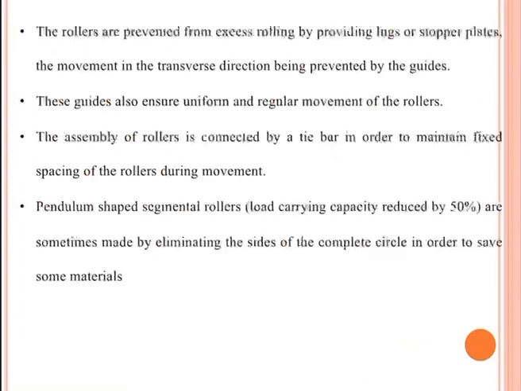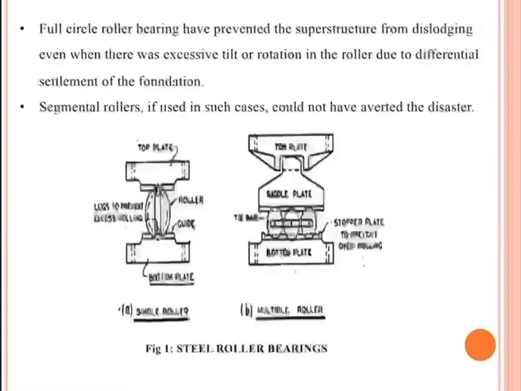Then the assembly of rollers is connected by a tie bar in order to maintain fixed spacing, and in some cases pendulum-shaped segmental rollers are used, eliminating the sides of a complete circle in order to save some material. In the case of a full circle roller bearing, we prevent the structure from dislodging even when there is excessive tilt or rotation of the roller due to different settlement of the foundation. This figure represents a single roller and multiple rollers.